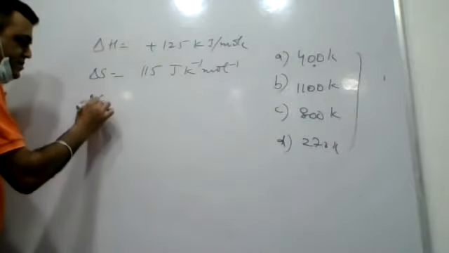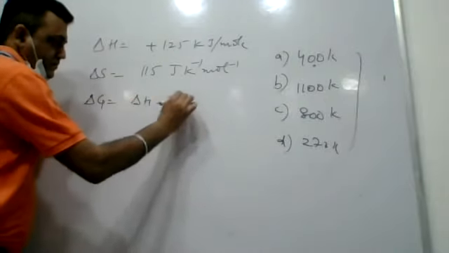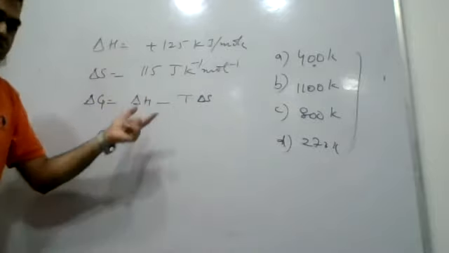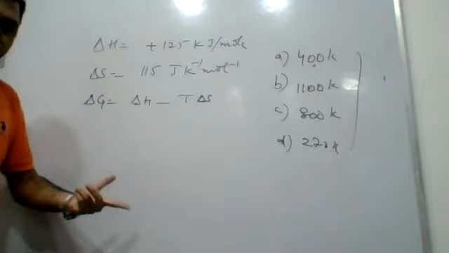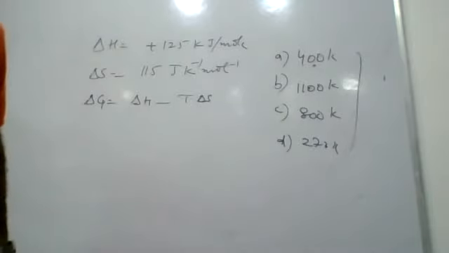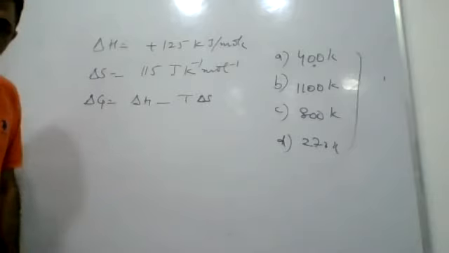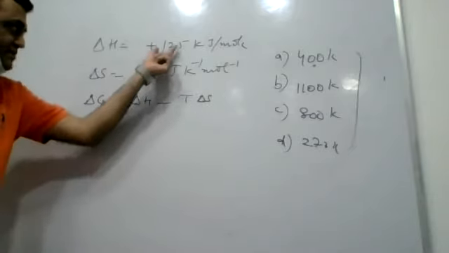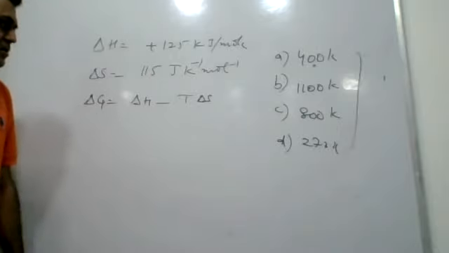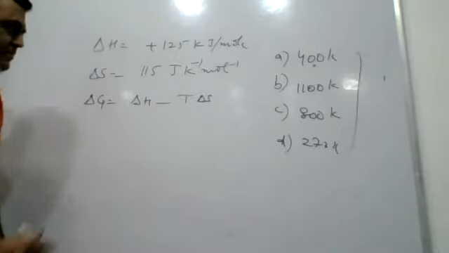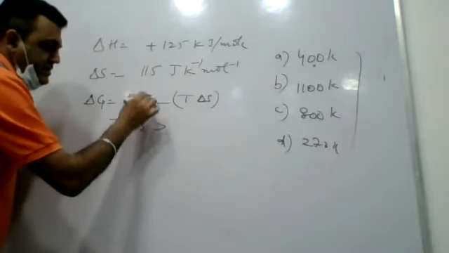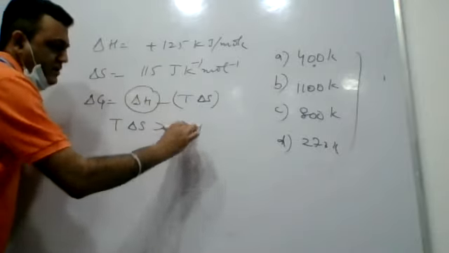Remember the free energy equation? So I can make a condition in terms of temperature. Under what condition will delta G become negative? When this magnitude exceeds this magnitude. Clearly you can see.